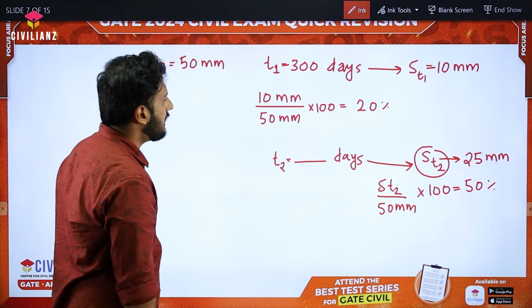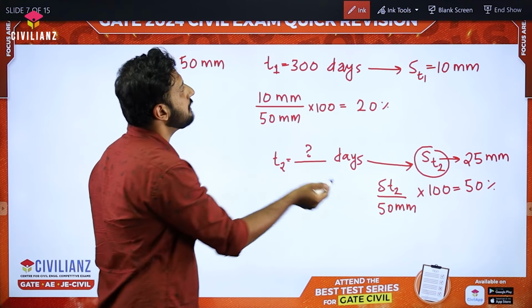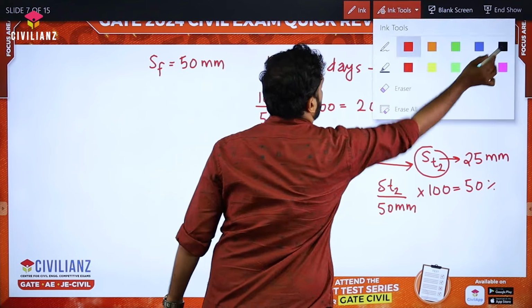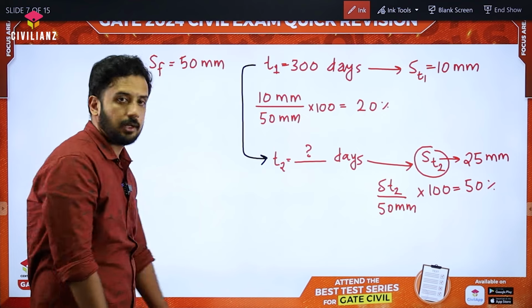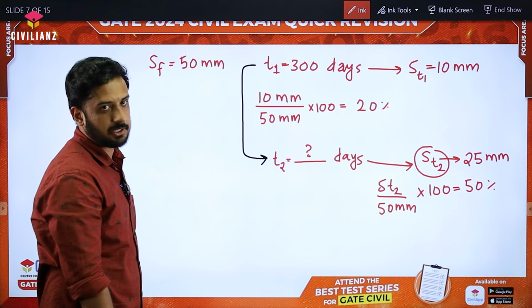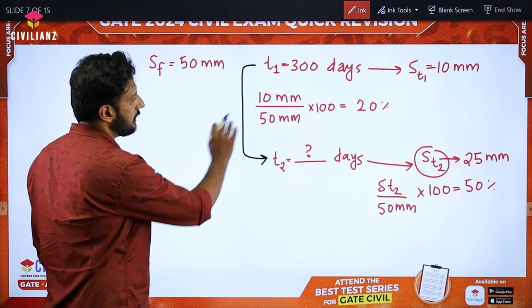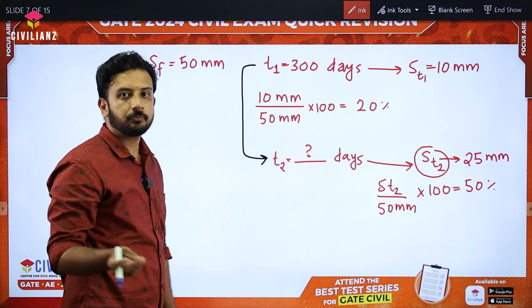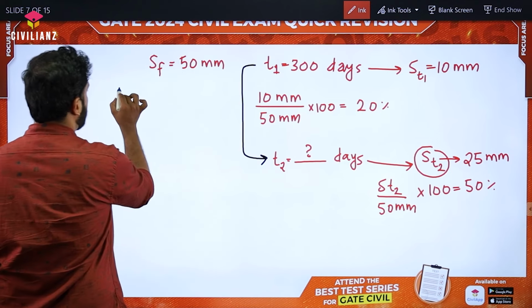Okay, now what they are asking is not this particular time. They are asking the time difference between this T1 and T2, right? The additional time required for this particular consolidation. That's what they are asking. So for this, we require an equation which is correlating this degree of consolidation with the time. For that, we are having one equation, right? So what is that equation?